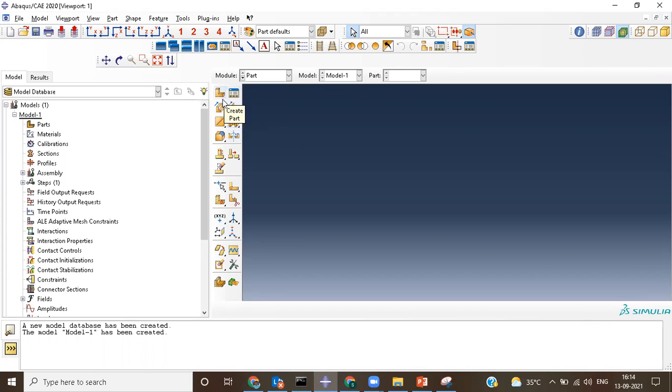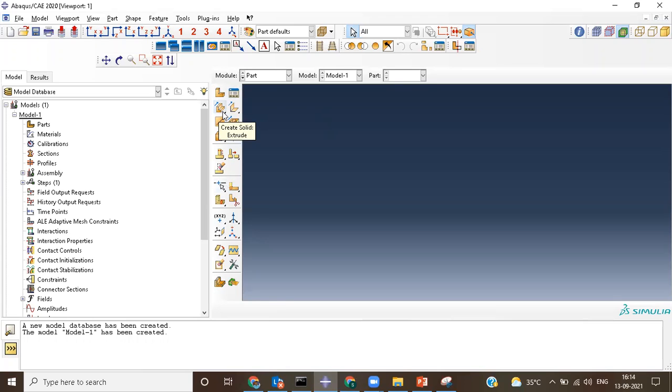But on this icon, you see there is a small difference. It is a small down arrow. It is coming on this, and for some of them it is there and for some of them it is not. That small down arrow indicates that there are multiple tools hiding inside that particular option.